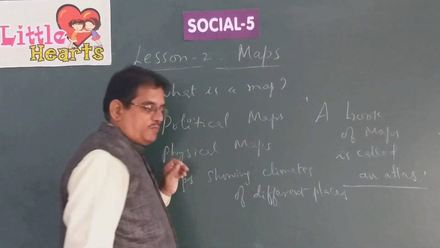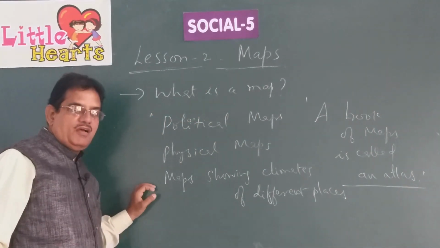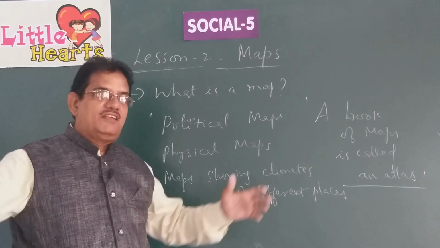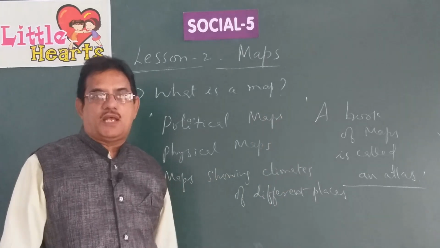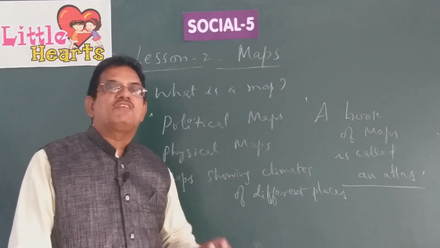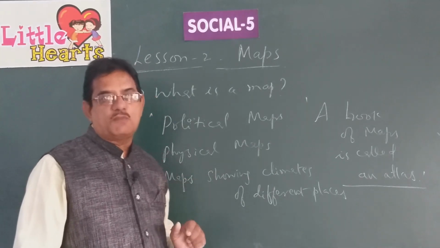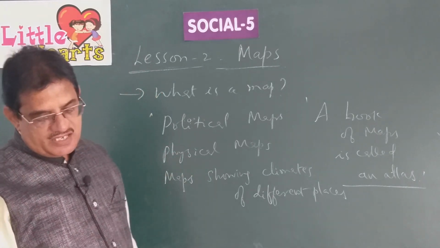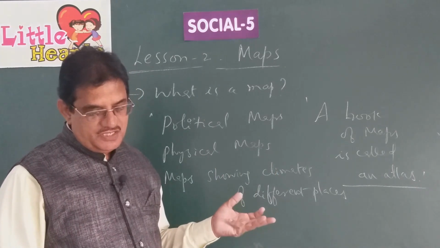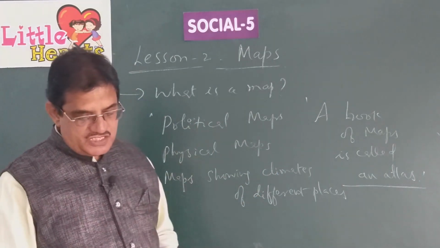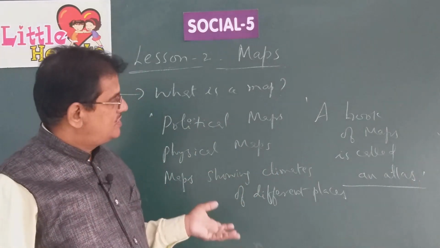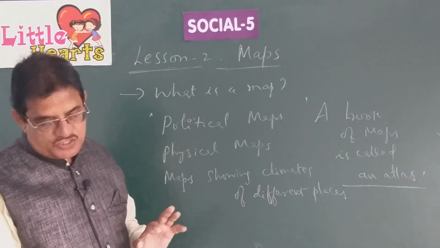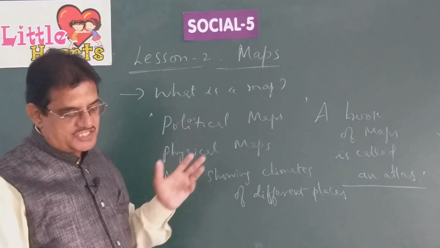So this is a very important point we have to remember: we cannot carry all the maps wherever we want, because there will be hundreds and thousands of varieties of maps. All these maps you can have in one single book, which is called an atlas, a book of maps. The maps in an atlas show political boundaries, physical features, climate, vegetation, meaning growth of plants or crops, and resources like crops, minerals, industries, etc.